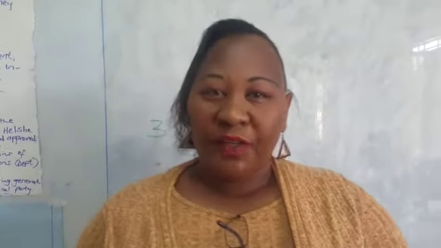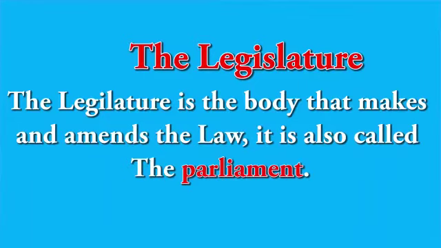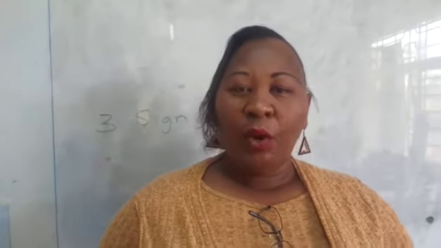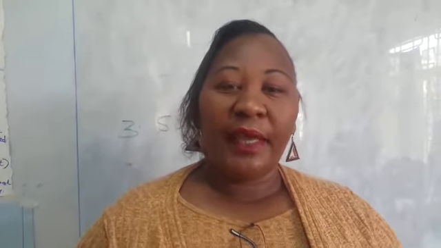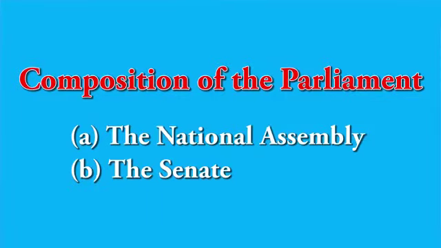The second arm of government is the legislature, or parliament. This parliament is formed by members of parliament from different constituencies who are elected by the members of those particular constituencies. What is the work of the legislature? The work of the legislature is to make and amend laws that are used in Kenya. These days in Kenya, we have 2 parliaments. The first one is the National Assembly, and the second one is the Senate.